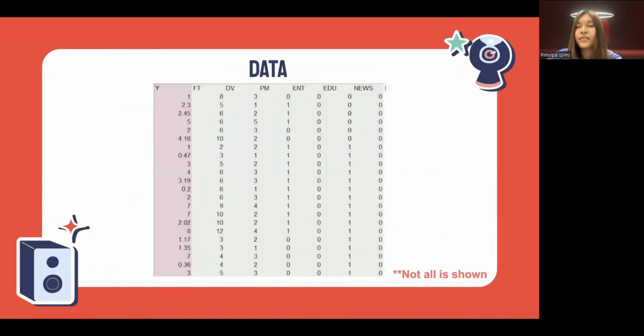This is the original data that we use. Free time and devices are our numerical variables. For binomial, not having YouTube Premium is our baseline. And for the multinomial, which are the choices of content, we use other content as the baseline.